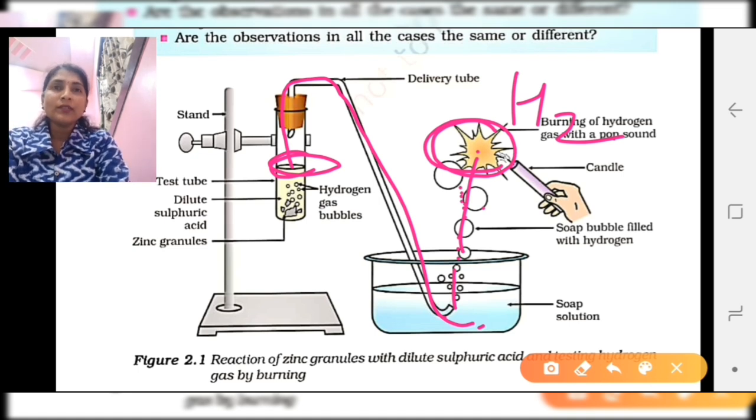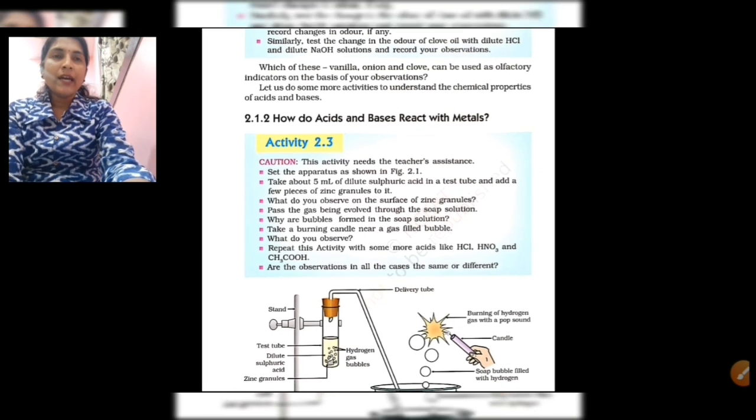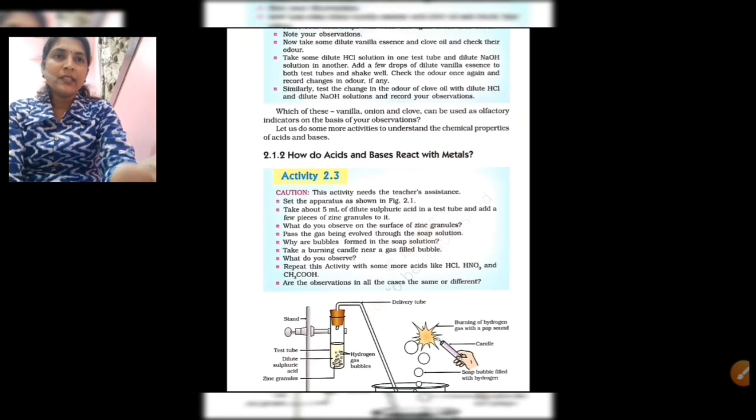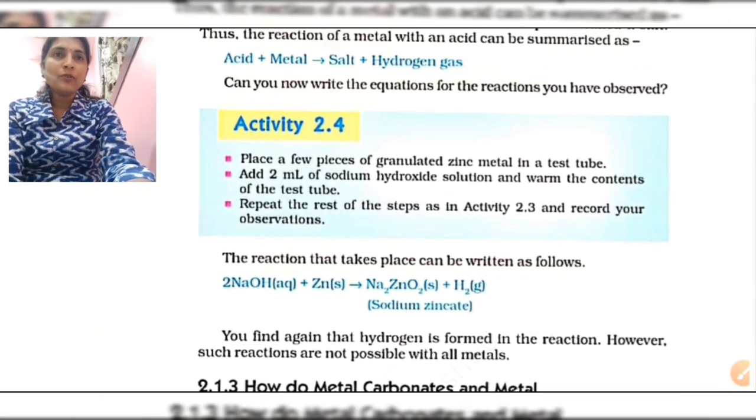So the simple conclusion from this activity is that acid reacts with the metal, and when acid reacts with the metals, it forms salt as well as hydrogen gas. So this is the conclusion of this activity, and the next activity given here is 2.4.